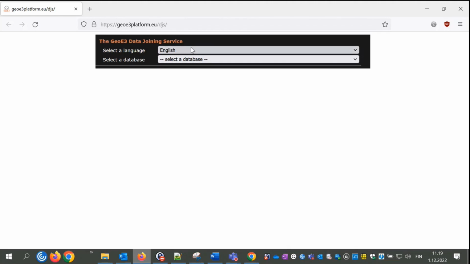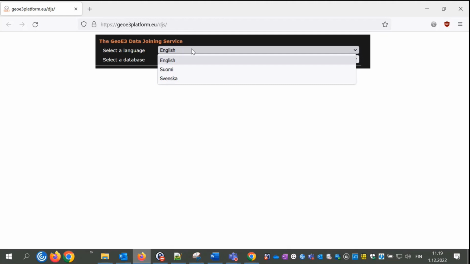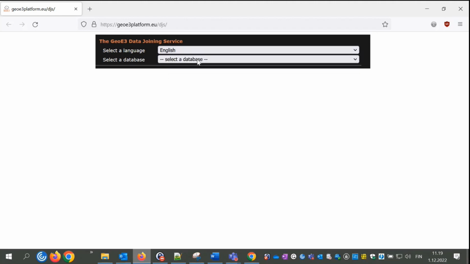First, we will select language. There are 3 different options available: English, Finnish, and Swedish. And the selection has an influence on the user interface and the retrieved statistical metadata and data. In this case, we select English. And then we can select